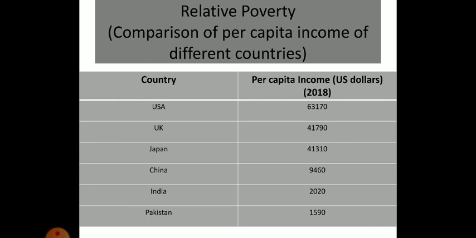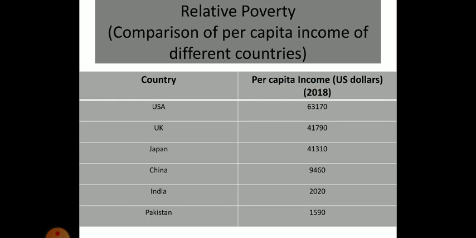Now according to this table, in USA the per capita income was about 63,000 US dollars in 2018. In UK the per capita income was about 41,000 US dollars. In Japan it was about 41,000.